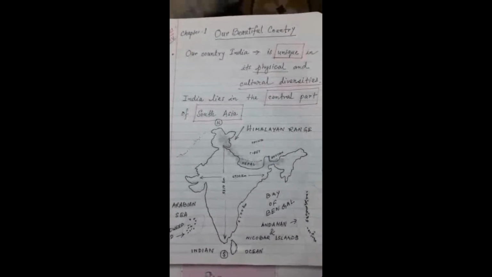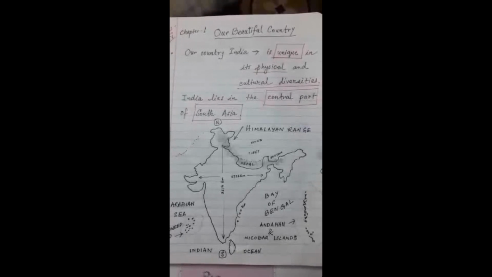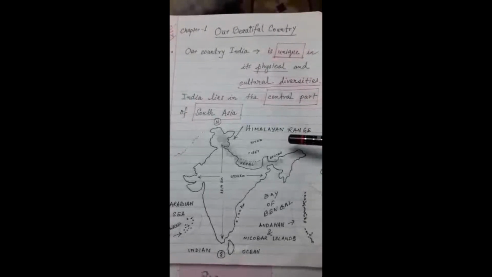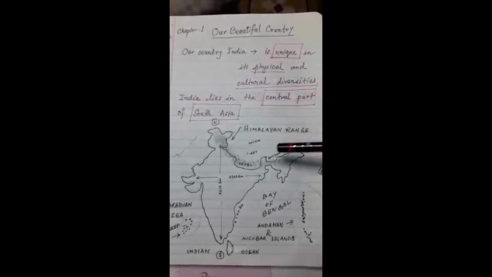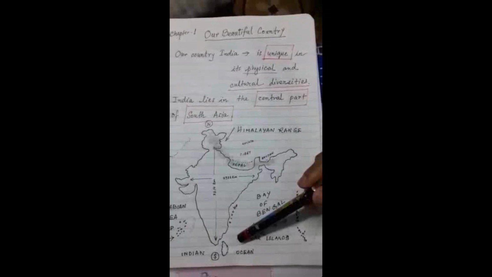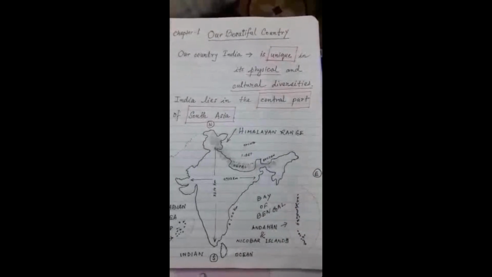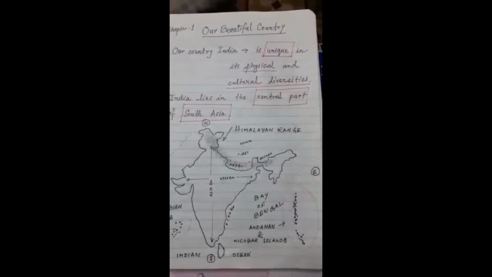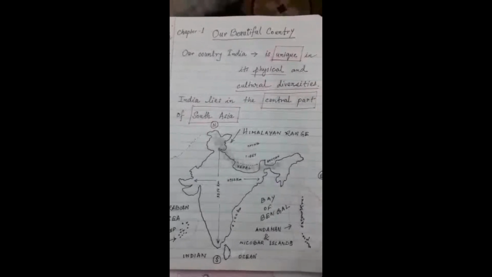Now let us come to the neighboring countries also. There are a few neighboring countries. What are they? China, Tibet, Nepal, Bhutan, Pakistan, Afghanistan, and Sri Lanka also. It is an island country. So these are the neighboring countries with which India is also sharing its boundary.